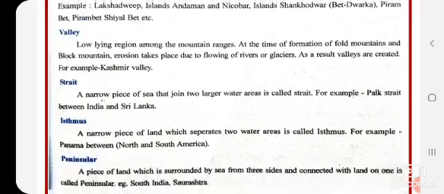Now what is island? A piece of land that is surrounded by water from all 4 sides is known as island, like Andaman Nicobar Island. In the middle of a river there is an island, a small piece of land, and around it all 4 sides are covered with water. For example, Lakshadweep Island, Andaman and Nicobar Island, Shankodwar, Pirambet, Shialbet, etc. These are all islands.